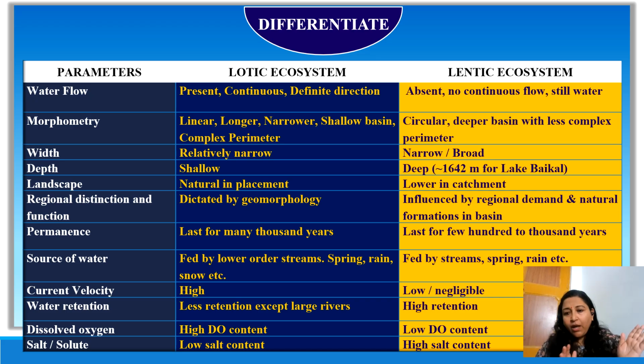There could be many more, and there could be exceptions to these as well. But in a broader overview, these are some of the differences that I wanted to discuss with you all. And with that, I think our topic related to inland water and its different types is going to stop here. But in my upcoming videos, I will be discussing more on lotic ecosystems, different types of lotic ecosystems, their characters, etc. And similar for lentic ecosystems.